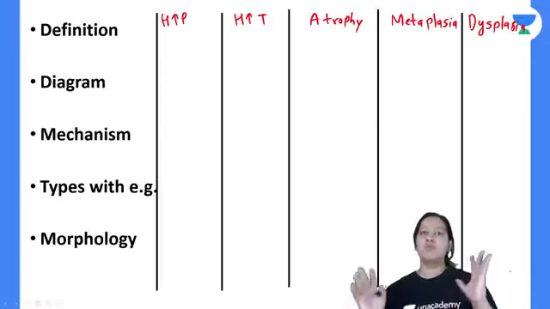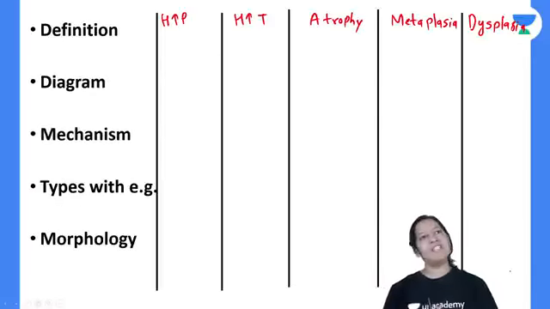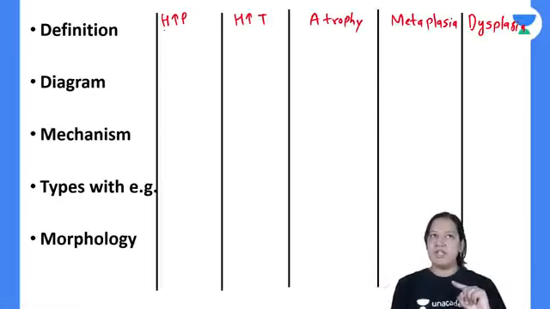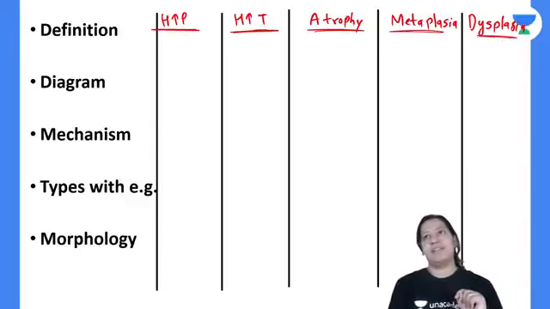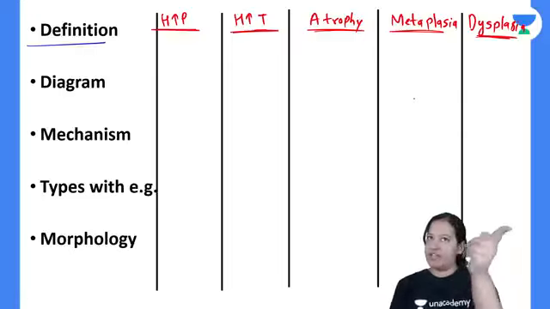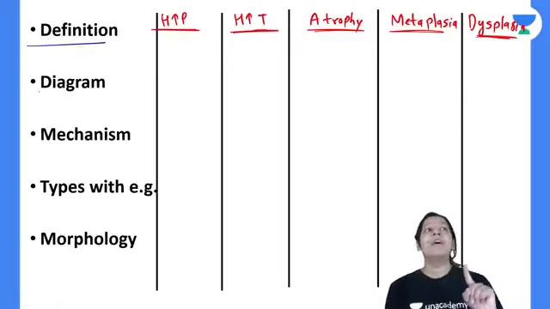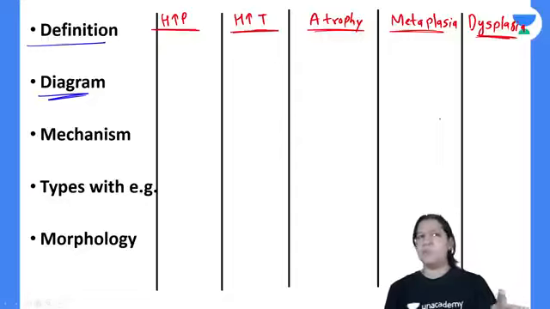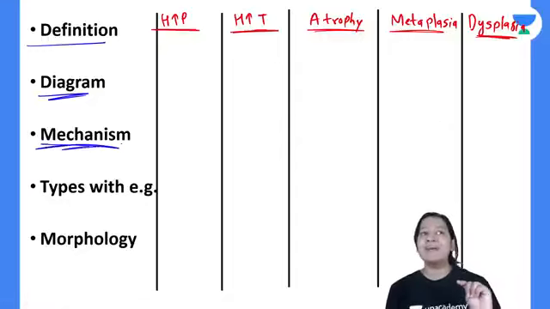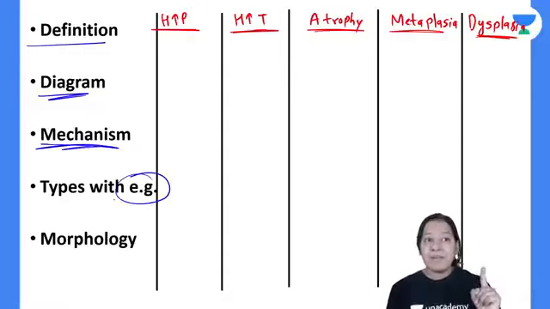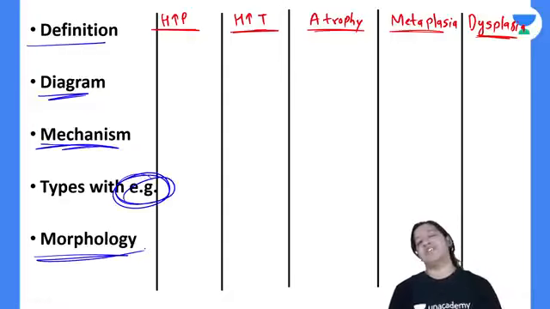So I ask you to make this table with me. Please make this table with me. So first I will teach you hyperplasia, then hypertrophy, then atrophy, then metaplasia, then dysplasia, in this sequence only. And I will teach you the definition of each of them. We have already discussed the definition. The diagram for each of them. You know the diagram, already I have discussed. The mechanism for each of them, the examples of each of them, and morphological changes in each of them.